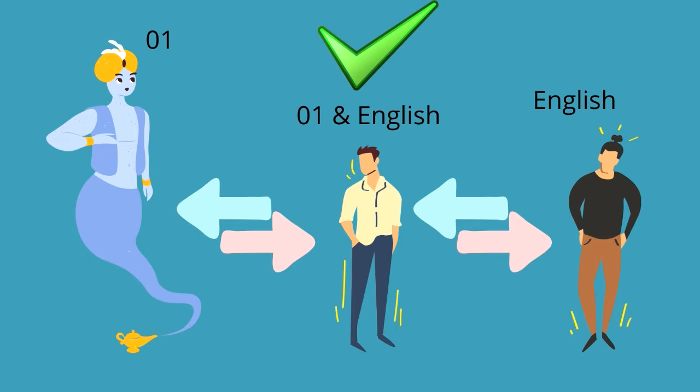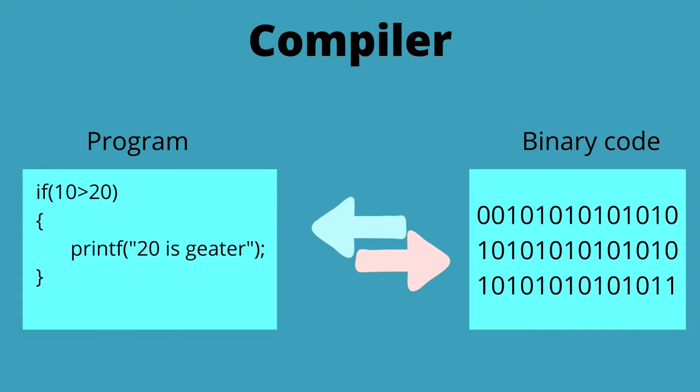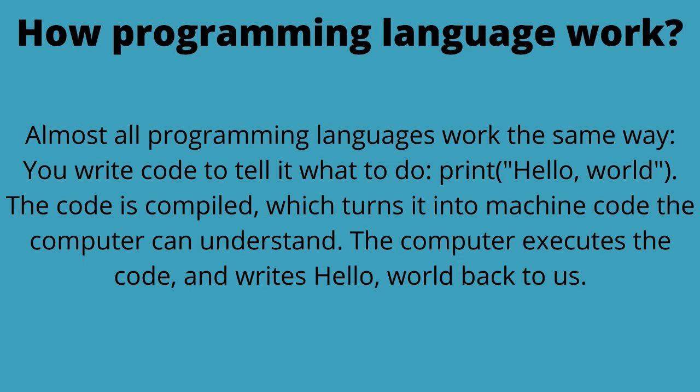So even the programming language has a mediator by which the computer understands what we are telling. That is called as compiler. The compiler just converts your basic English code which has the syntax and all the rules in it into binary, which is zeros and ones, and sends it to the computer. And the computer responds back to us by receiving the zeros and ones. This is the basic thing that happens when we write a code and execute it.